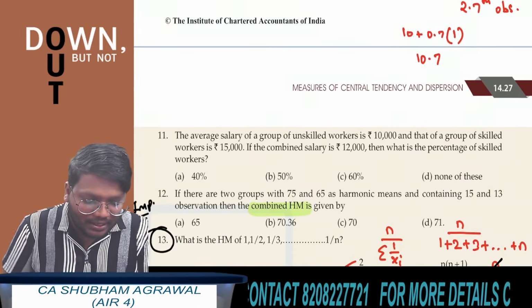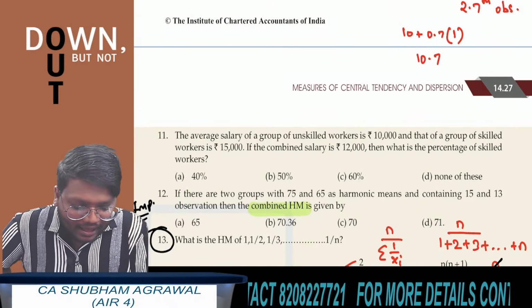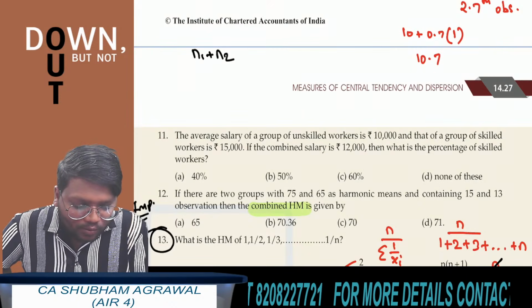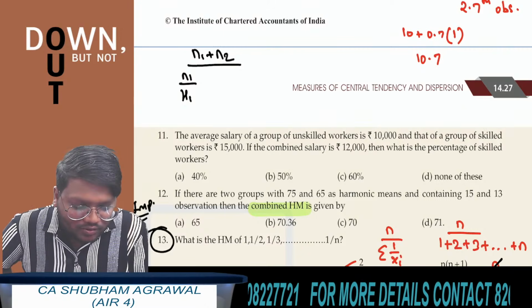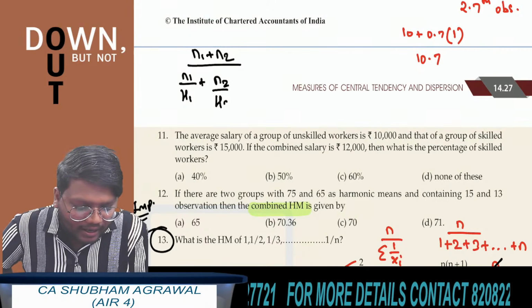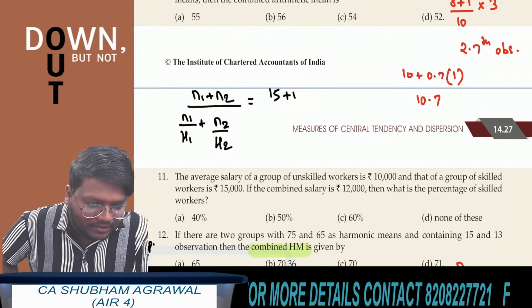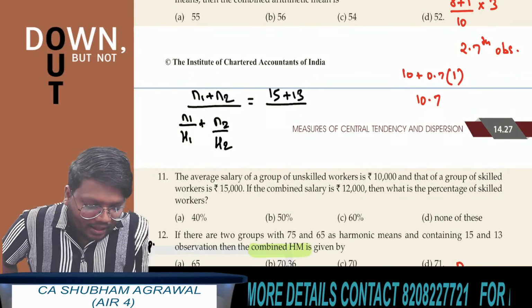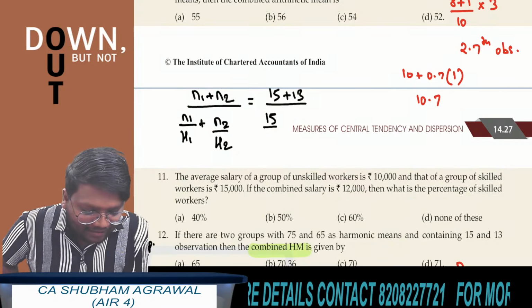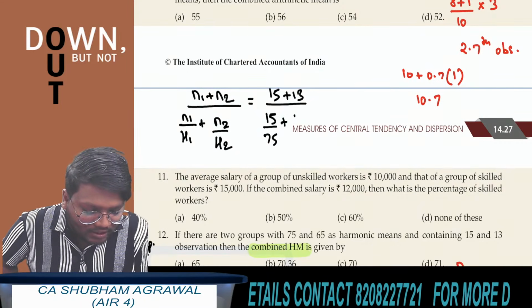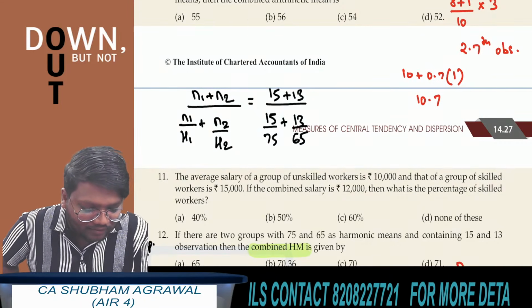Apply the formula and substitute the values, you will get the answer. What is the formula? See, I am writing here. n1 plus n2 divided by n1 by h1 plus n2 by h2. Substitute the values. n1 plus n2 is what here? 15 plus 13 divided by n1 by h1, so 15 divided by 75, plus n2 by h2 is 13 divided by 65.